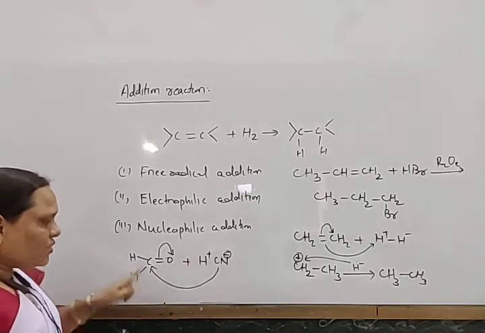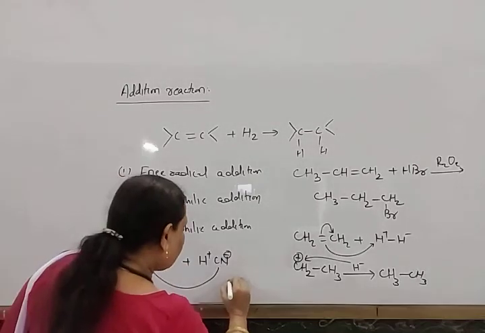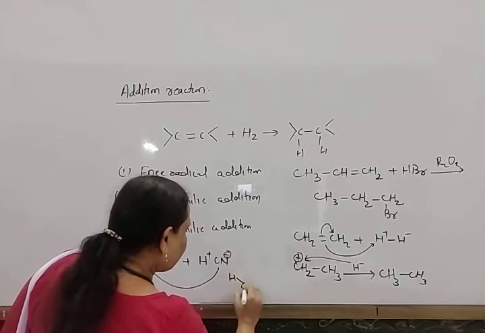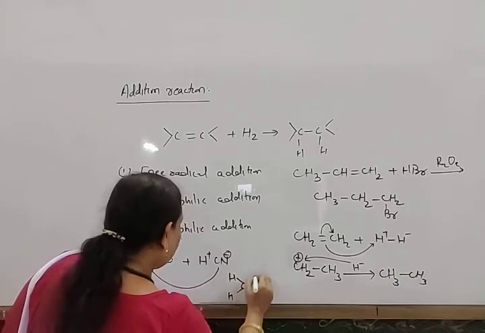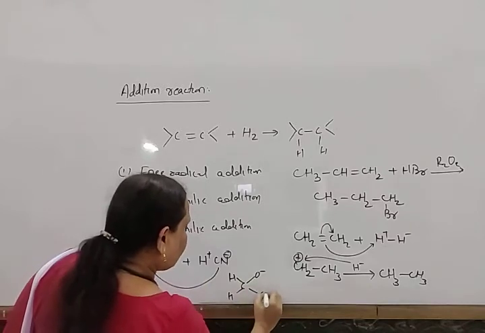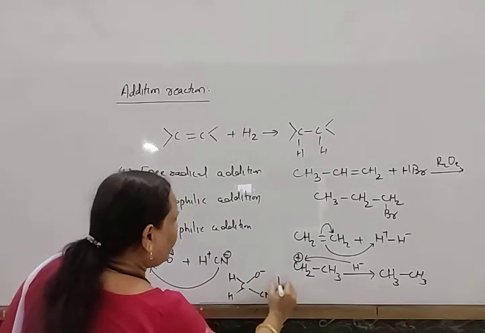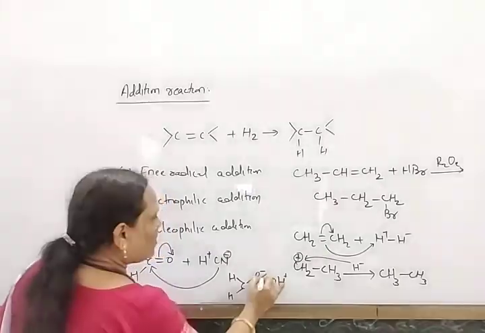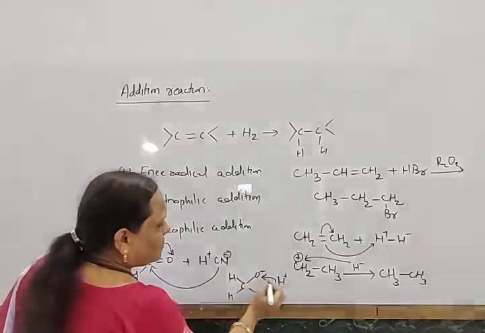As it gets a positive charge, the nucleophile first attacks this carbon. So it forms H, C, H, and here O minus, and here CN is substituted. And to it again H plus combines.